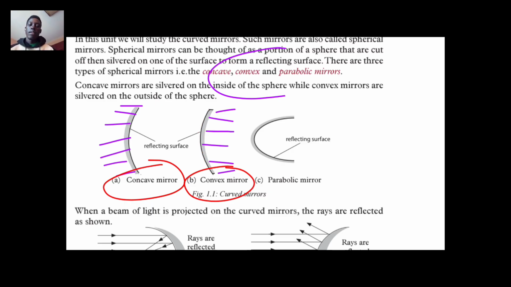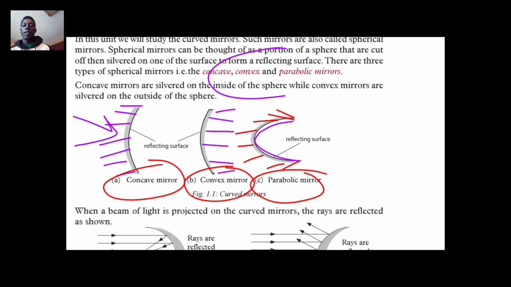So that is how they are formed. Parabolic mirrors are cut from a section of a cone, and the part that is silvered is the inner part, like this side. They have the same properties as concave mirrors, but what makes parabolic mirrors different is the shape.